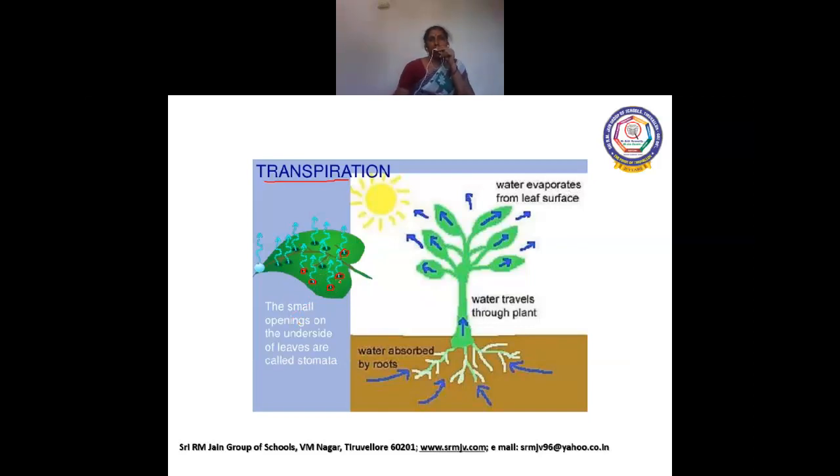Now here, in transpiration, as the water evaporates from the leaves through stomata, you can see the arrow mark here, and a low pressure area is created. The water is sucked easily by the xylem towards the low pressure area, and this pull is called suction pull.